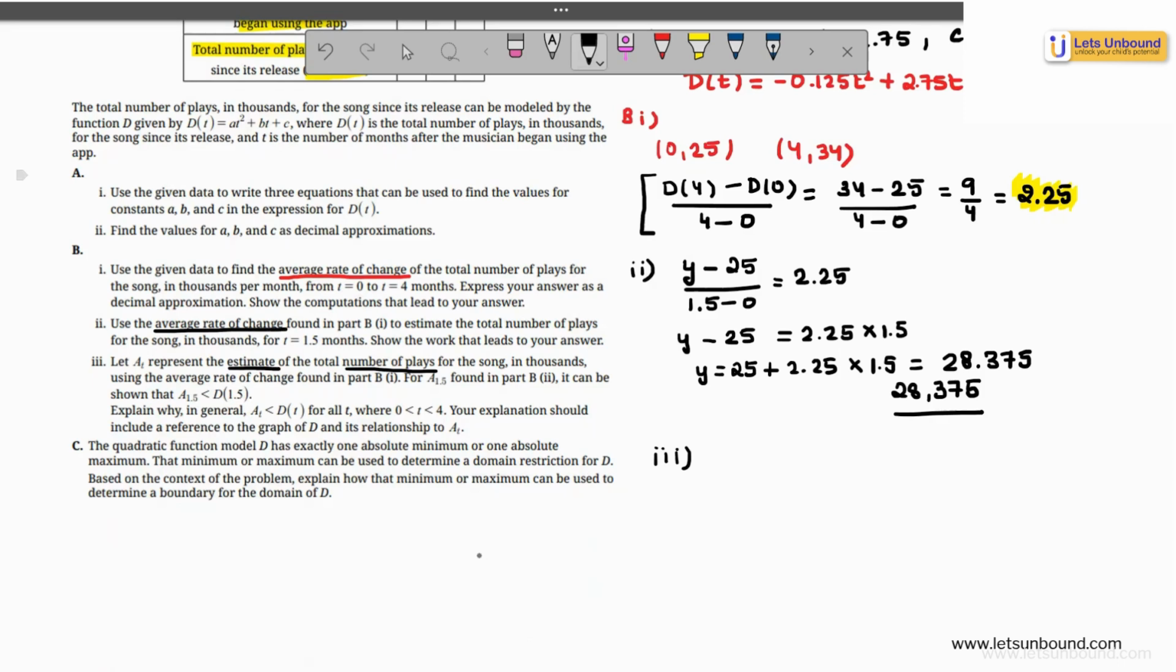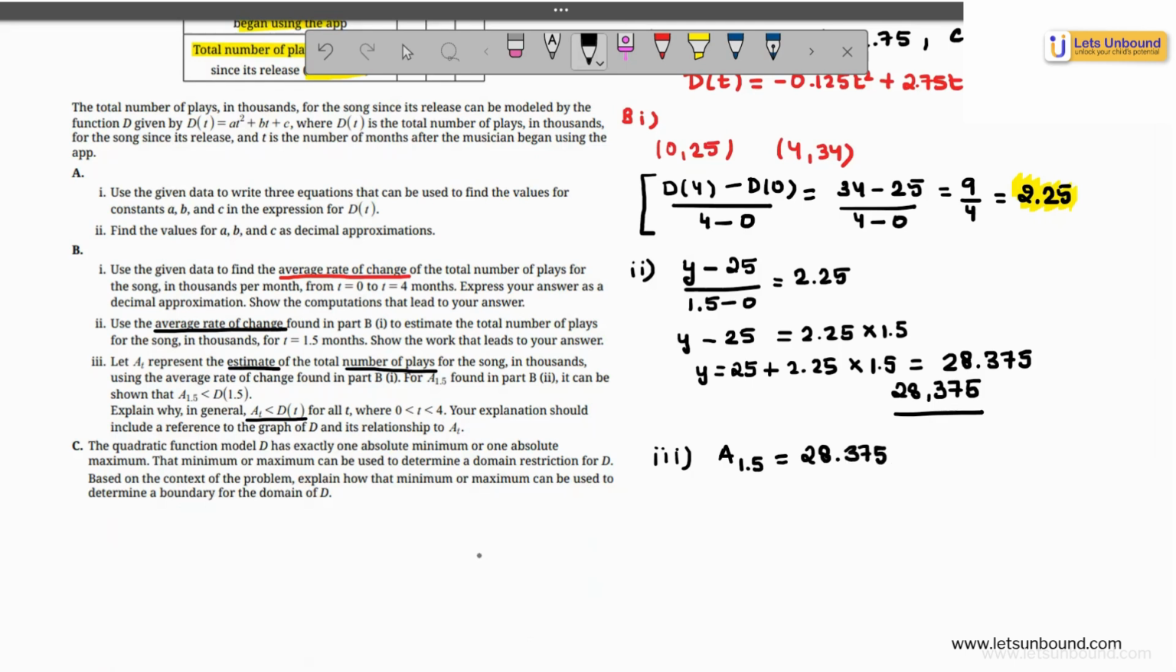And then using that, show that the average rate of change that you found in part B first, and from that A of 1.5, which you found out here, it can be shown that the estimate I'm getting from the average rate of change is less than D of 1.5. We will also understand this concept of how the average rate of change compares with the quadratic model graphically. But first we can do it analytically. Now, what I found out for A of 1.5 from the previous question was